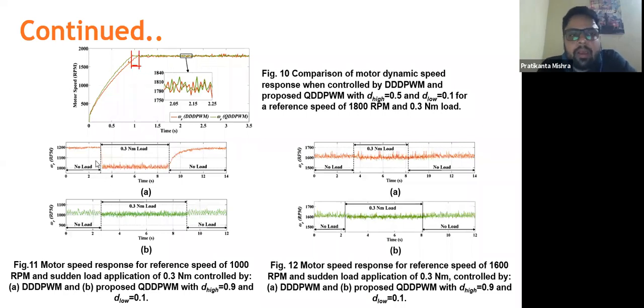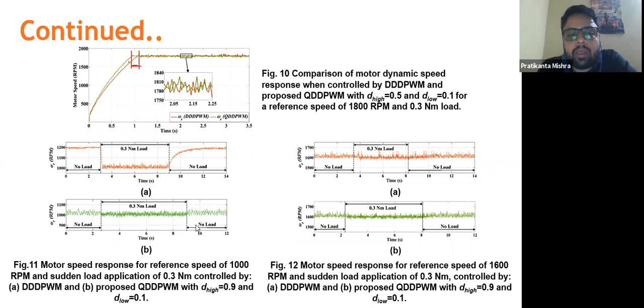And again, the same thing happens here when we are driving the motor at no load condition with a reference of 1000 RPM. The motor will not be able to track this speed unless and until a high load is implemented on the motor. So this is for the triple DPWM.